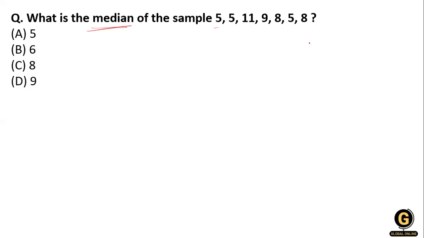You have to just arrange the data in ascending order: 5, 5, 5, 8, 8, 9 and 11. You have to count how many numbers there are: 1, 2, 3, 4, 5, 6, 7. So you make pairs of 3 and 3, so the middle value is 8, so that's why the median is 8. So option number 8 is right over here.